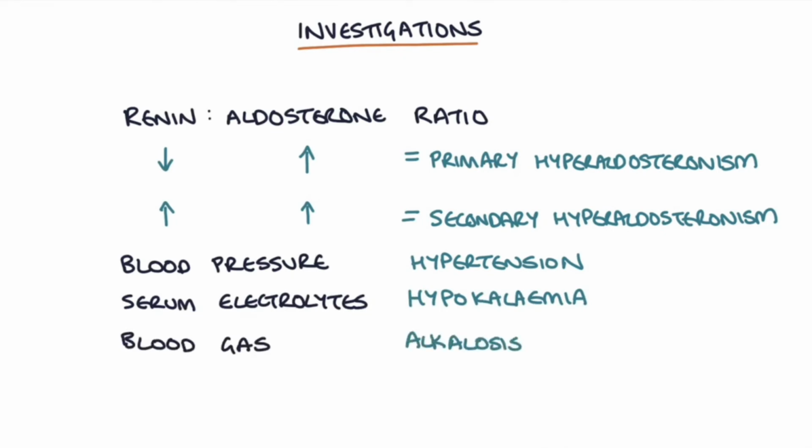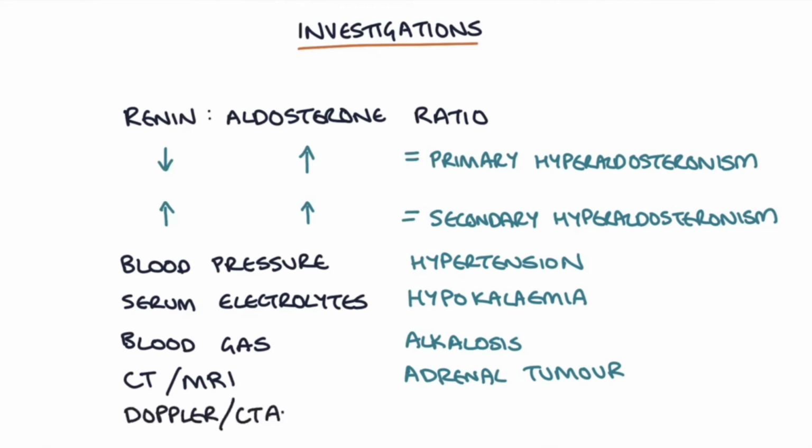If there's a high aldosterone level, then you need to investigate for the possible cause. The way to do this would be a CT or an MRI to look for an adrenal tumor, and a renal Doppler ultrasound, CT angiogram or MRA to look for renal artery stenosis or renal artery obstruction.